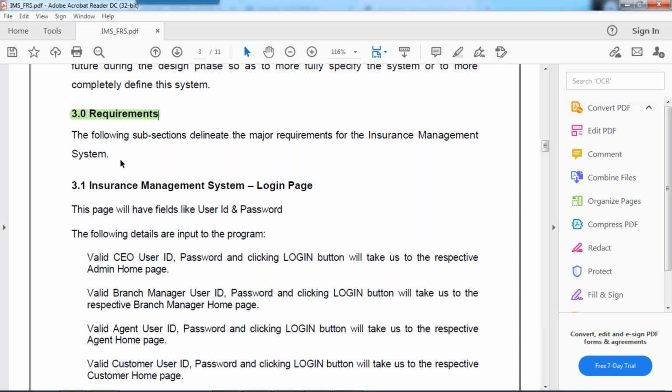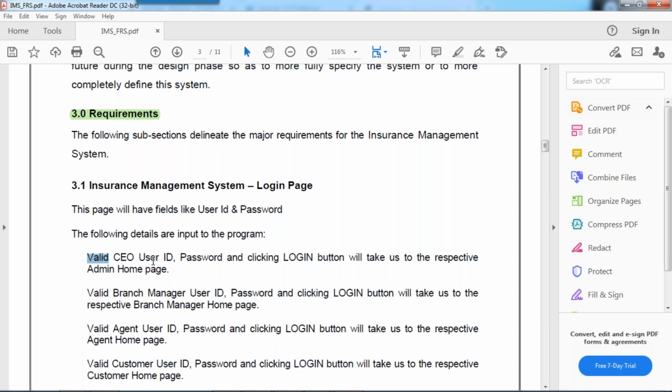Understanding, right? So what is the requirement? See here, simply they say that this page will have fields like user ID and password. Let us assume you have a login page. In the page, user ID and password will be there, and here the point is given: valid user ID and password, click on the login button. If you enter a valid user ID and password, it says valid, not invalid. See, try to understand the terminologies. Here it says valid user ID and valid password.